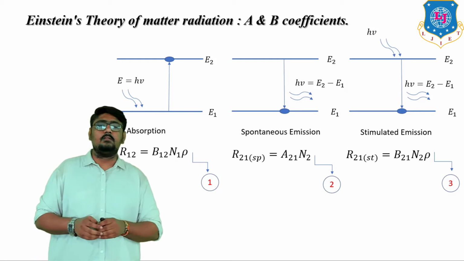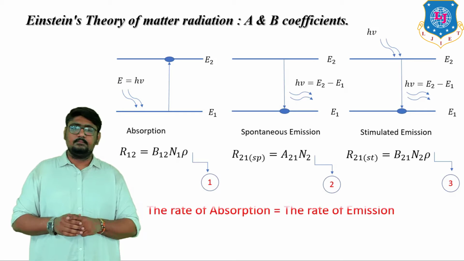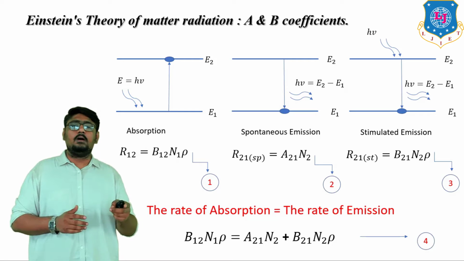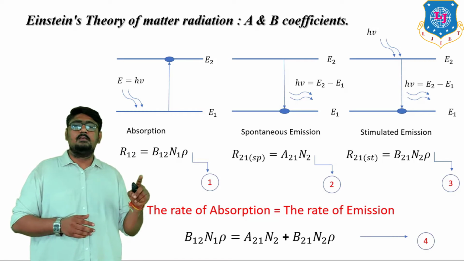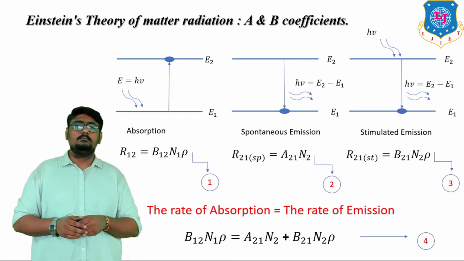So for absorption we know that B12 into N1 into rho is equal to the rate of emission, that is A21 into N2 plus B21 into N2 into rho.